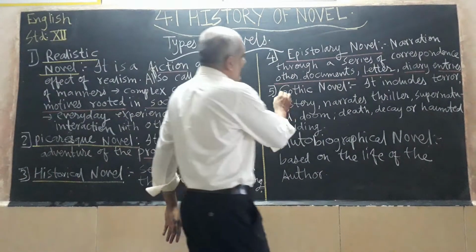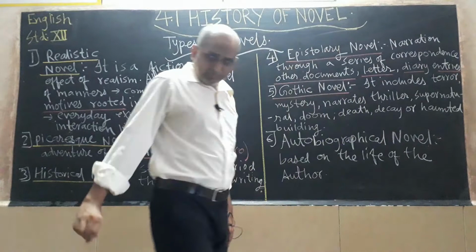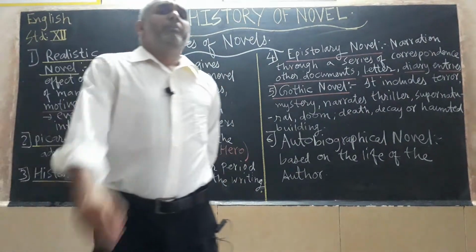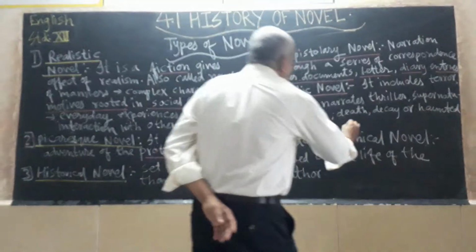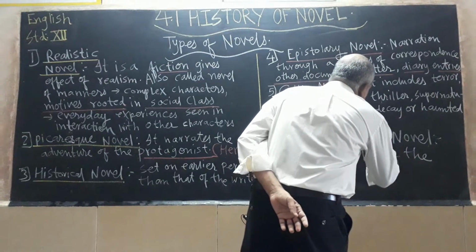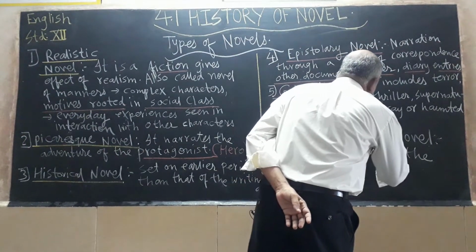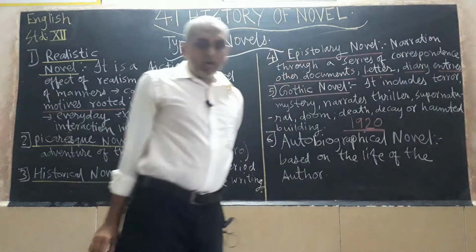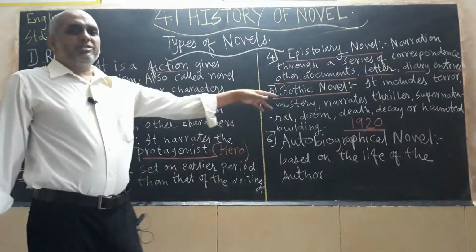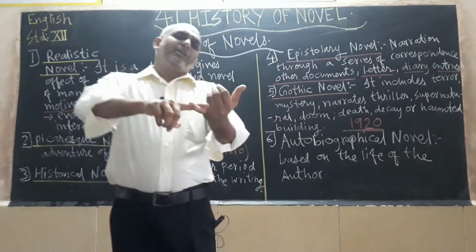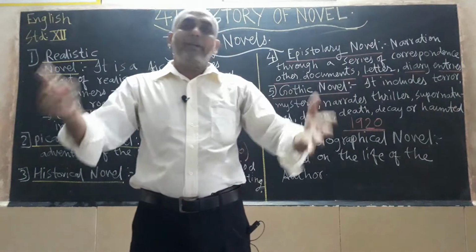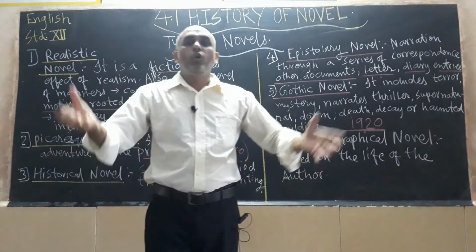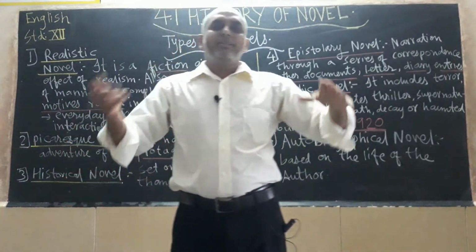Then next is the Gothic novel. What is Gothic? Take the example of the movie 1920. You might have seen 1920. This movie is a horror movie. Gothic means horror. You will find the palace is haunted, and it has been said that ghosts are coming there, and this is a haunted place.